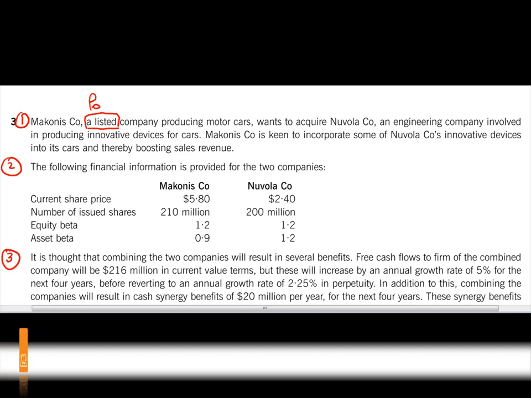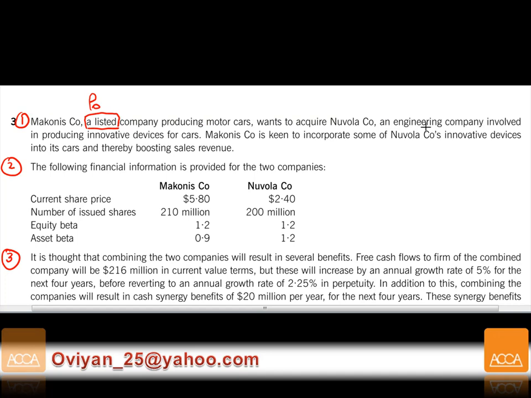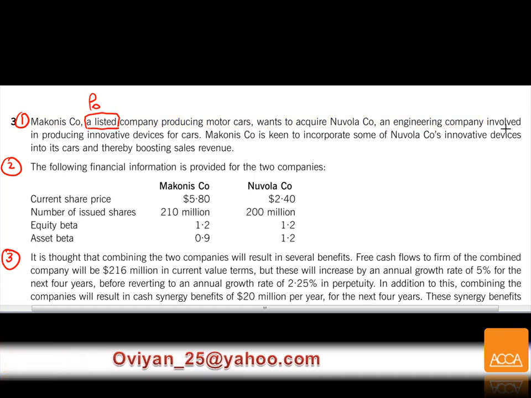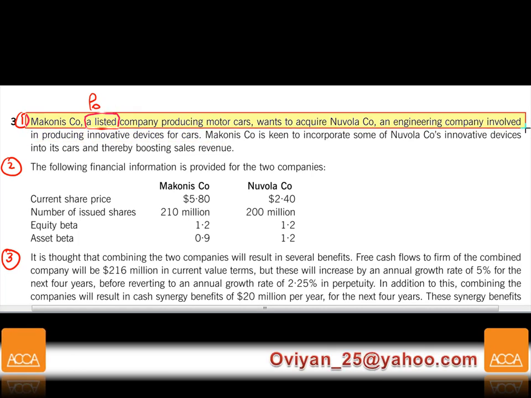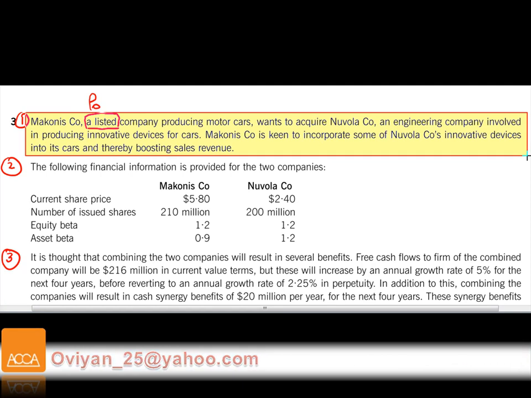It wants to acquire Novola company, an engineering company involved in producing innovative devices for cars. Makonis is keen to incorporate some of Novola's innovative devices into the cars and thereby boosting sales revenue.